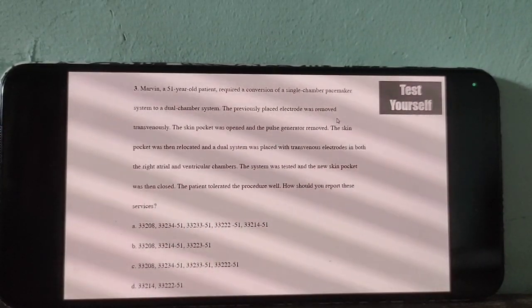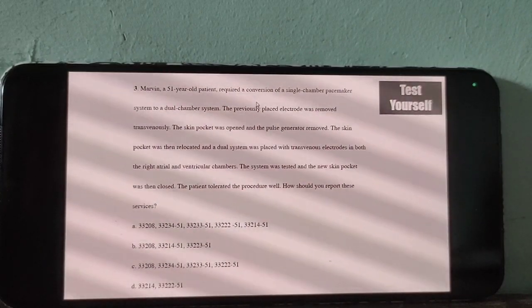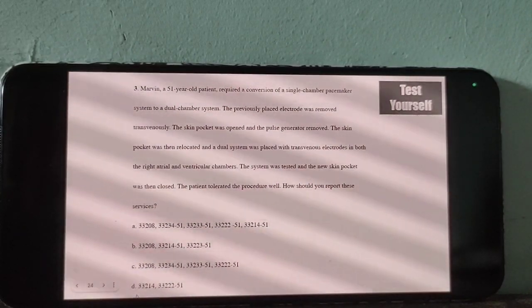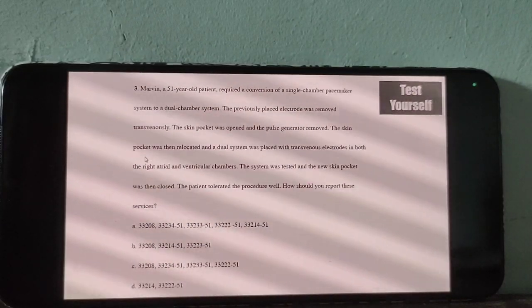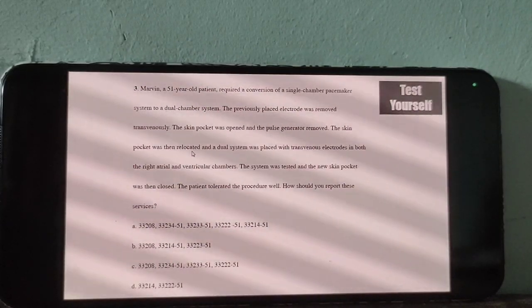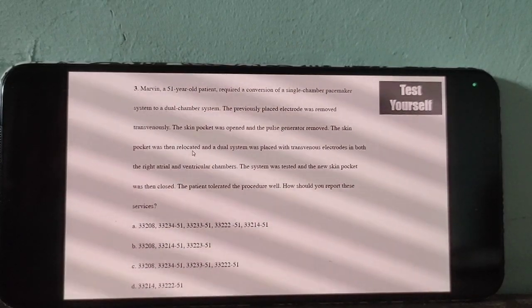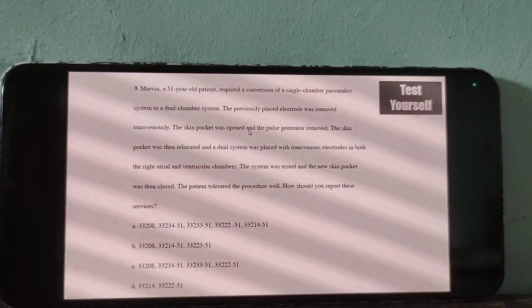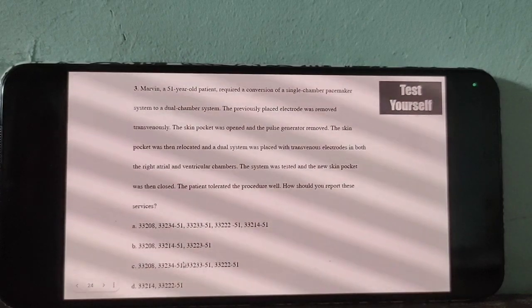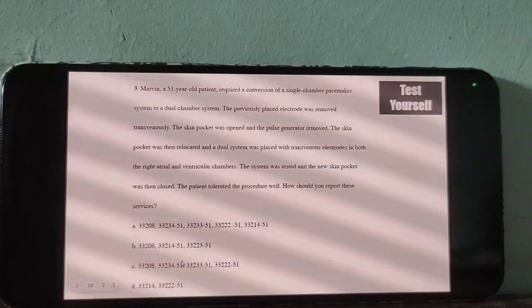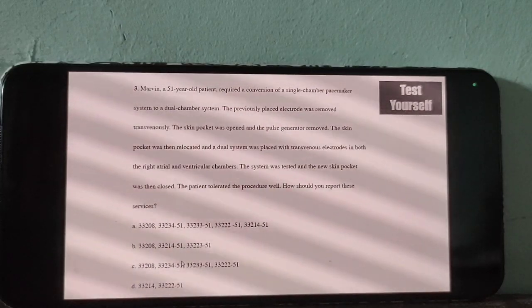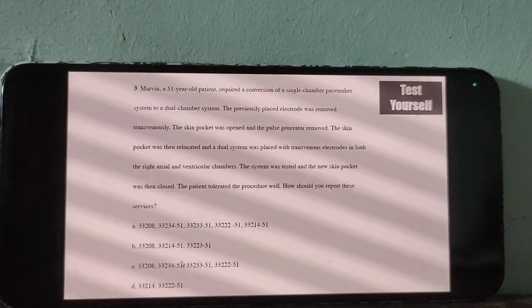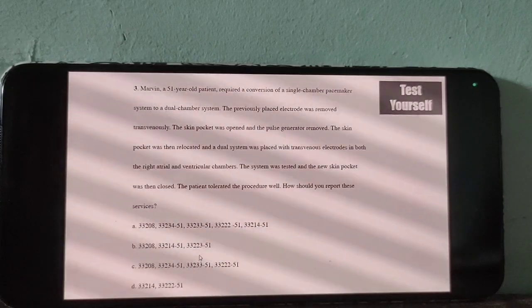Dual chamber system. So that is conversion. For conversion, 33214. As well as doctors also perform the procedure to relocate the skin pocket. So relocation of skin pocket for pacemaker system, go for 33222. So 33214 for conversion, that means converting the single chamber system to dual chamber system.